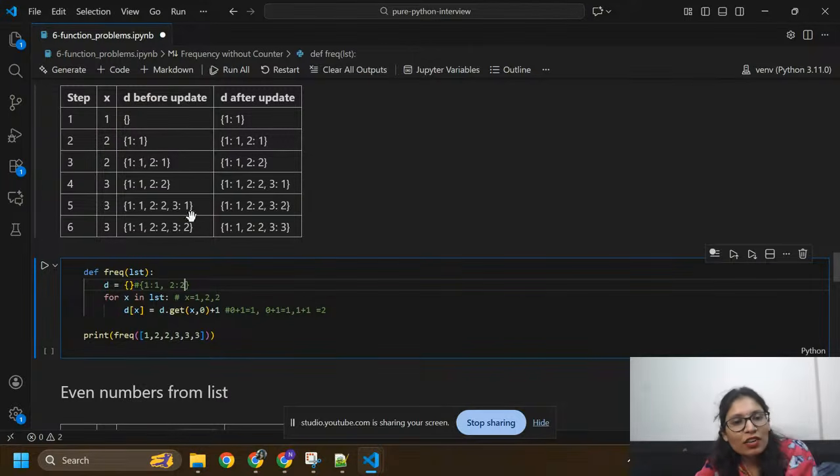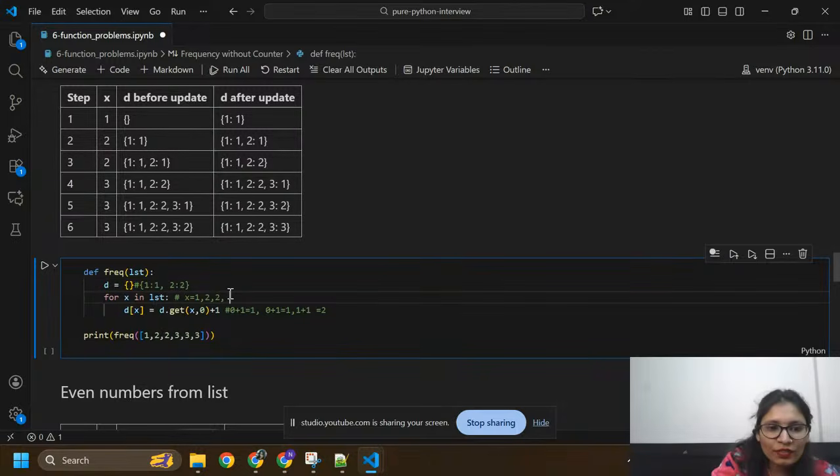Similarly you can count for 3. You need to take again x equals to 3 here, and you can check it. Initially we don't have any 3 inside this dictionary, so you need to write 0 plus 1.